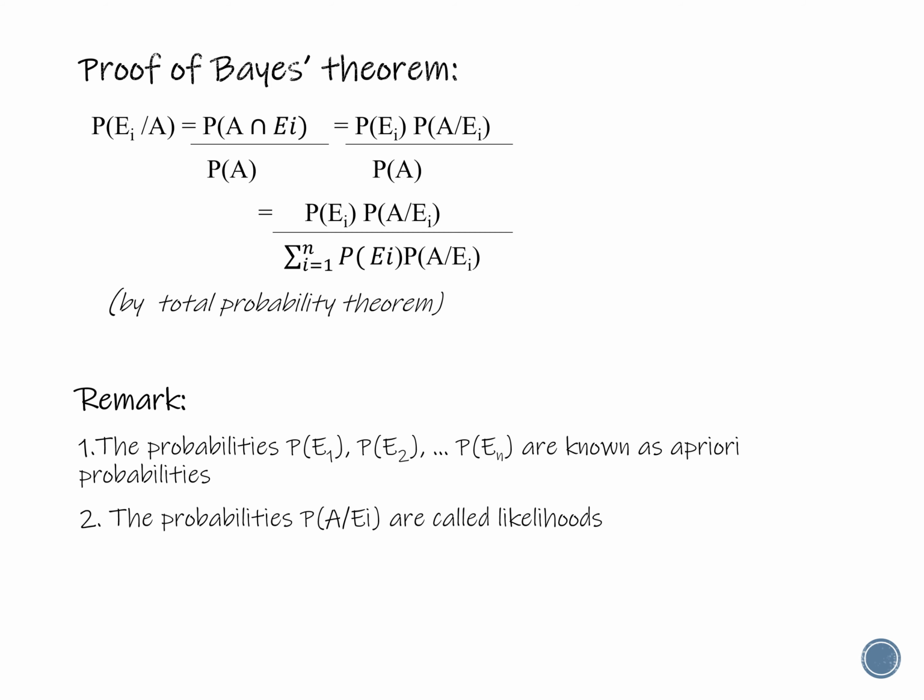The probabilities P of A given Ei are called likelihoods because they indicate how likely the event A under consideration is to occur, given each and every a priori probability. The probabilities P of Ei given A are called posterior probabilities because they are determined after the results of the experiment are known.